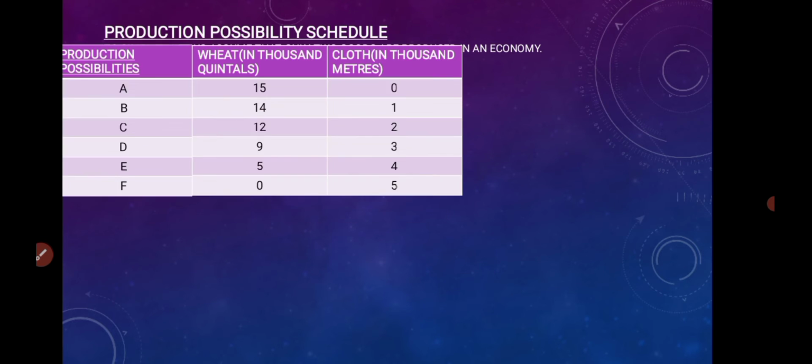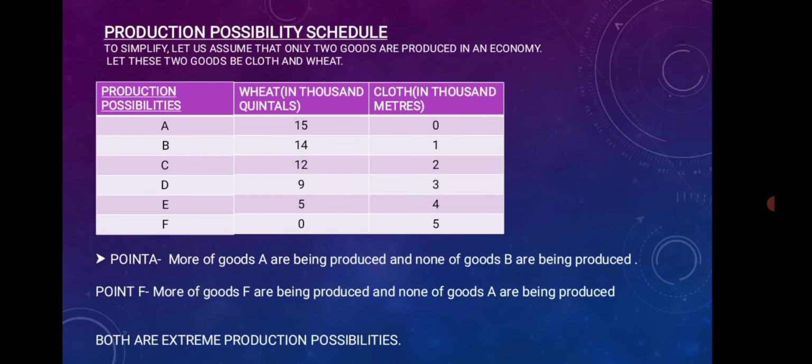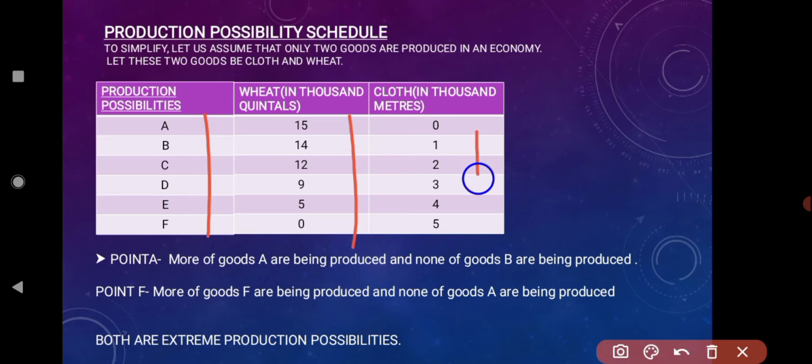Now, to simplify, let us assume that only two goods are produced in an economy, and I have taken here two goods, cloth and wheat. This is what a production possibility schedule is. If you see, there are various possibilities shown in this schedule, from A to F, and these are the number of units produced of wheat and cloth. Let us understand these points.